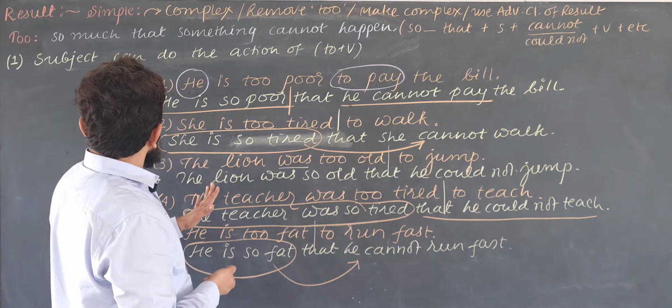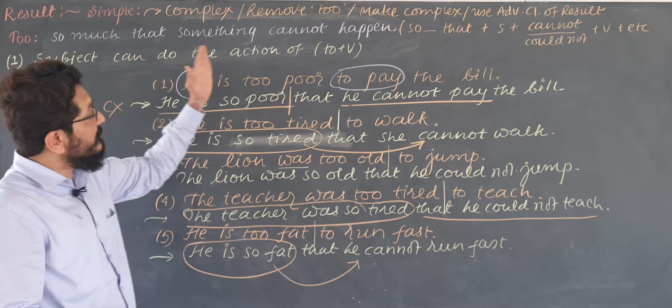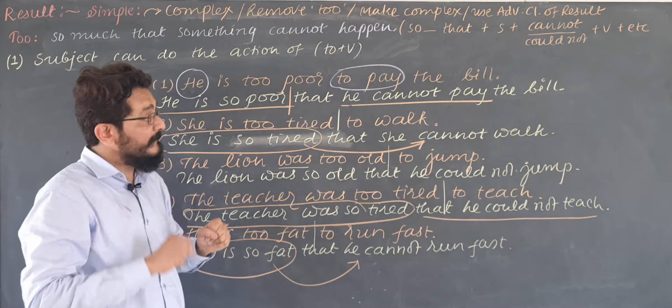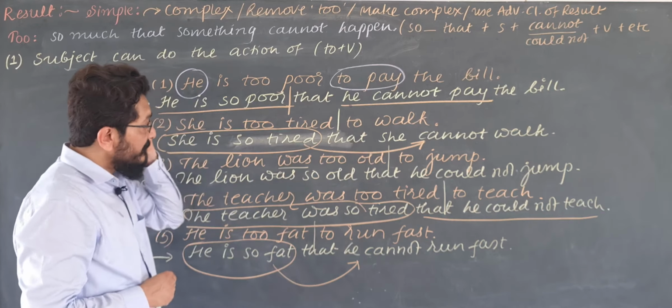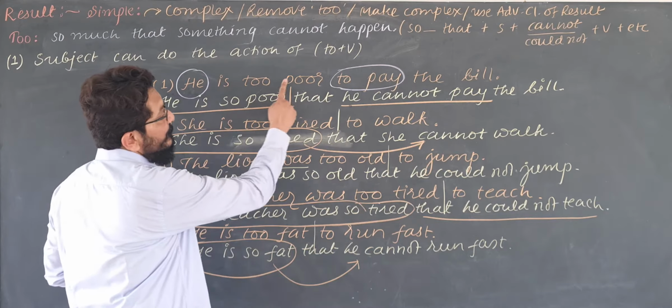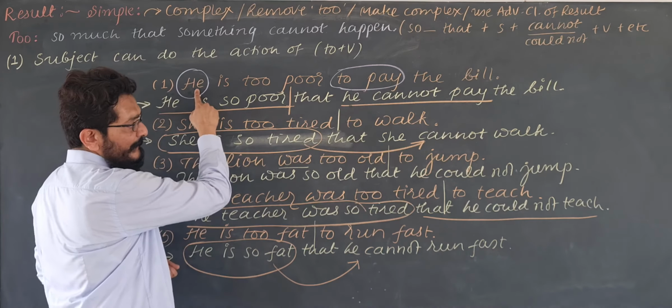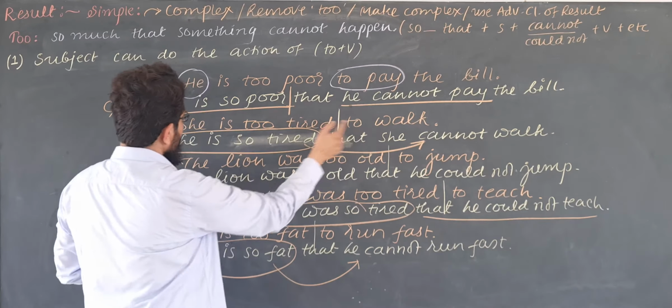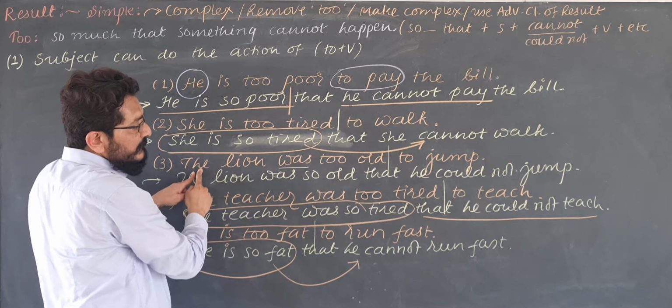Now let us learn what will happen if the subject is not doing the action of to plus verb. Here the action of the infinitive was supposed to be done by the subject. See, he is too poor to pay the bill. The action of paying the bill was supposed to be done by he. The action of walking is supposed to be done by she. The lion was too old to jump.